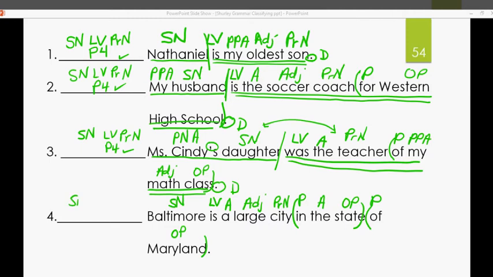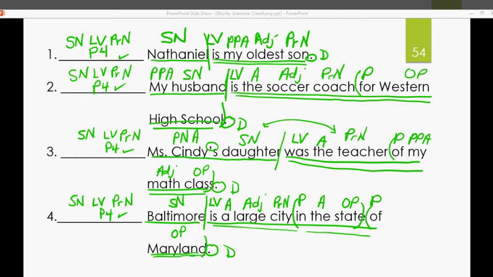Write our sentence pattern. Subject noun. Linking verb. Predicate noun. Pattern 4. Check. At the end of the sentence, period, statement, declarative. Now let's find the verbs. Go back to the verb. The linking verb is. Let's draw our dividing line. Finally did it right. And let's underline the complete subject once and the complete predicate twice. Awesome. Good job, guys.